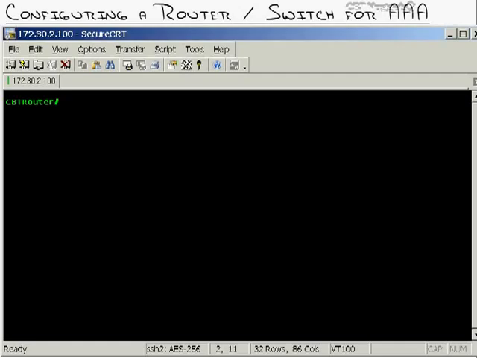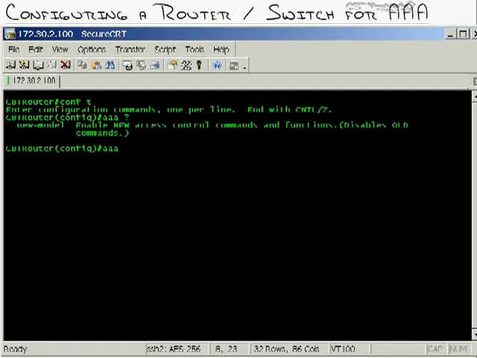First thing I need to do is get to my router, move into global configuration mode, and type in AAA ? You can see that as soon as I type in this new model command, AAA new model, it enables new access control commands and functions, and disables old commands. What that means is that when I type in AAA, all the old ways of doing authentication are gone. You now have all these new methods that are created.